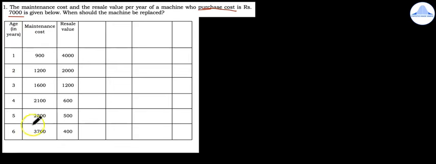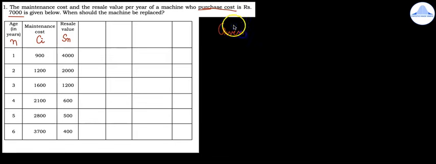So now they have given the age in years, the corresponding maintenance costs are given and the resale values are given. So you need to know certain notations. You can refer to my main video on replacement theory where all the notations, many definitions are there and many problems are also solved. So this is just for last minute study. I'm working out a couple of problems on replacement theory. So age in years you mark it as N. The maintenance cost, it is denoted by CI. Resale value is also called as a scrap value. It is denoted by SN. So let us start the problem.